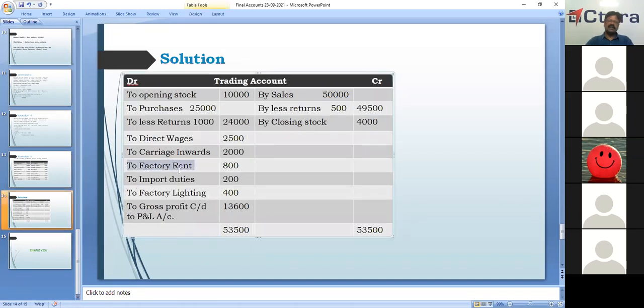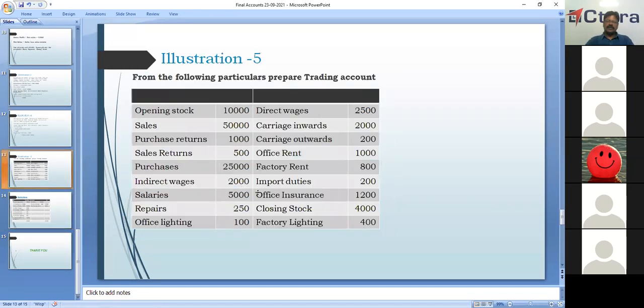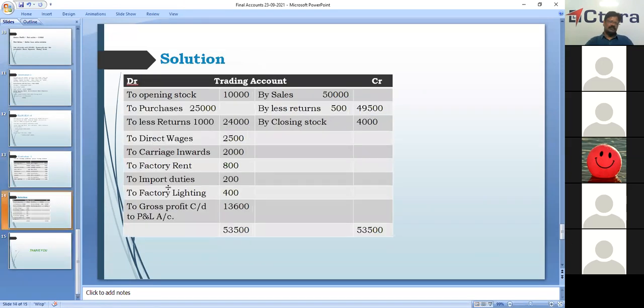To factory rent 800 rupees. Then import duties. As I said, if you are importing some material from abroad, you need to pay import duties, and this is a direct expense, and this will be shown in the debit side of trading account. So import duties how much? 200 rupees.